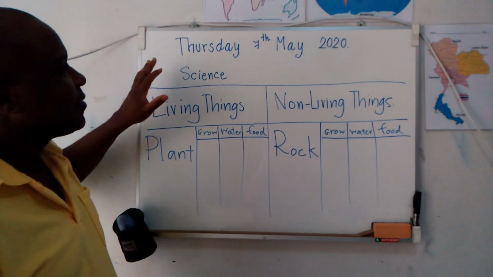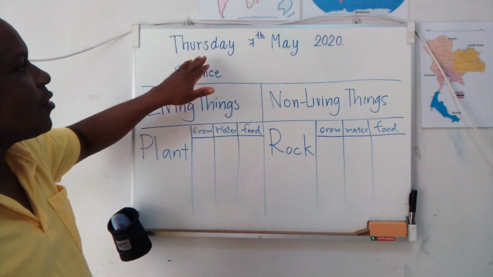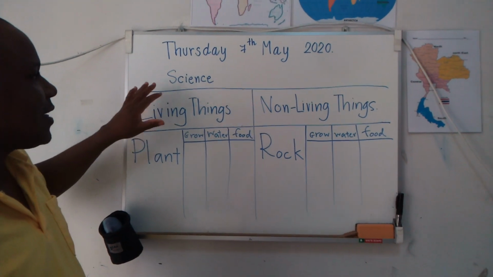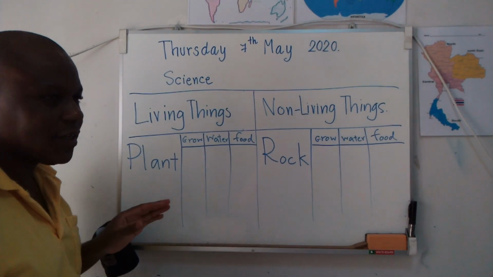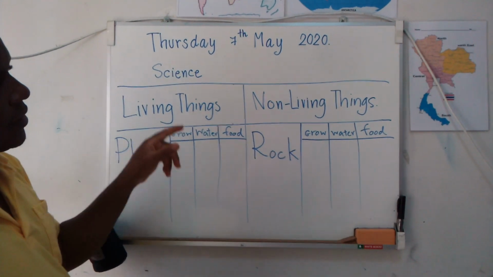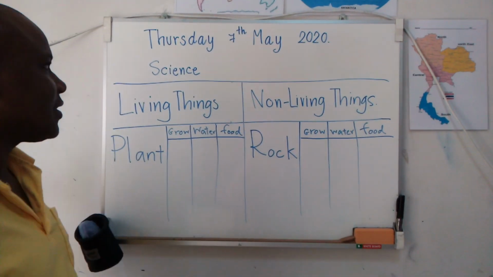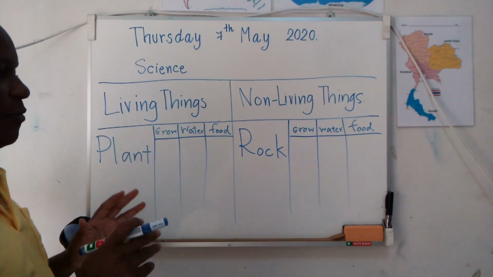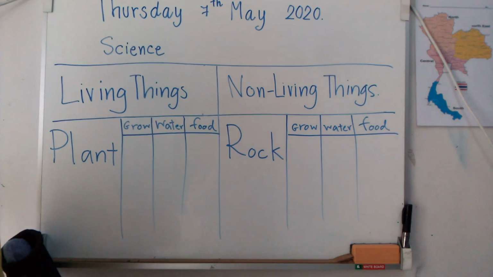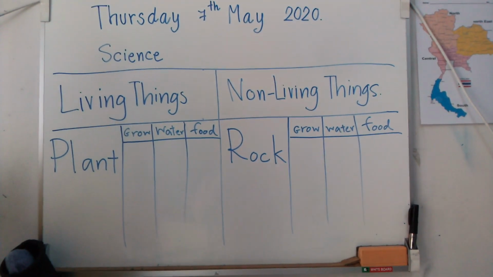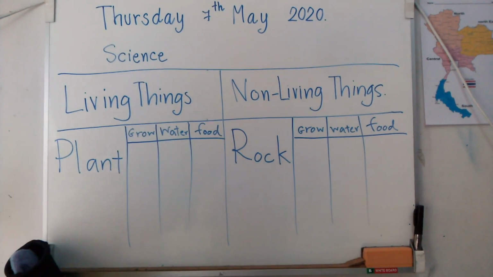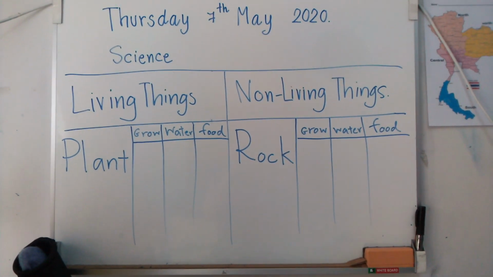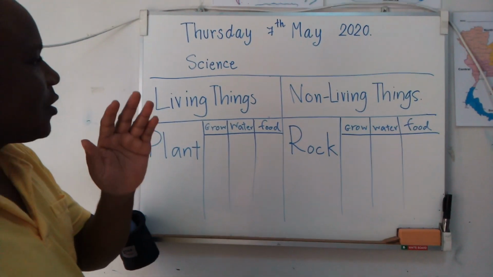And when you look at this board, you can see today is Thursday, 7th May. So I'm going to teach you science, and our topic today is living things, non-living things. So I write it like this for you to understand what I'm going to explain about living things and non-living things.